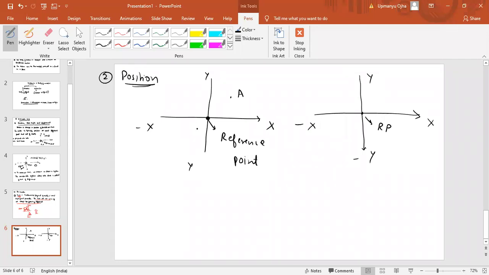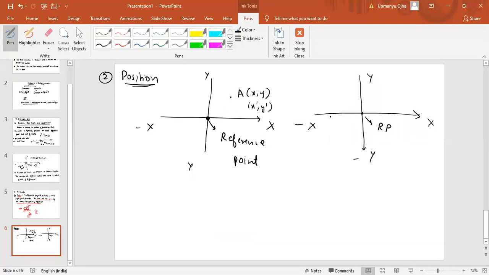See, if you take this as reference point, this as x-axis, y-axis, and reference point, the position would be what? x comma y with respect to this reference point. Now, if you take this as reference point, then the position of A will change. With respect to this reference point, the value of A can be x dash y dash. Means the position of the particle changes if I change the reference point.